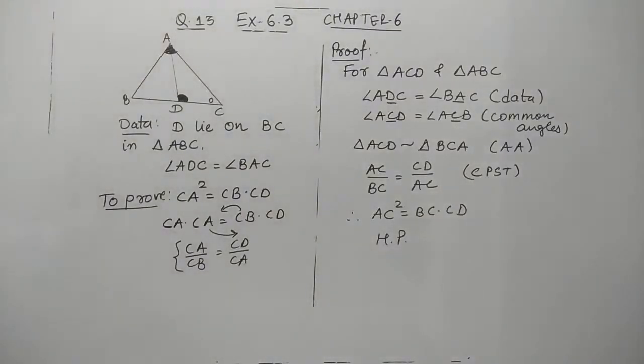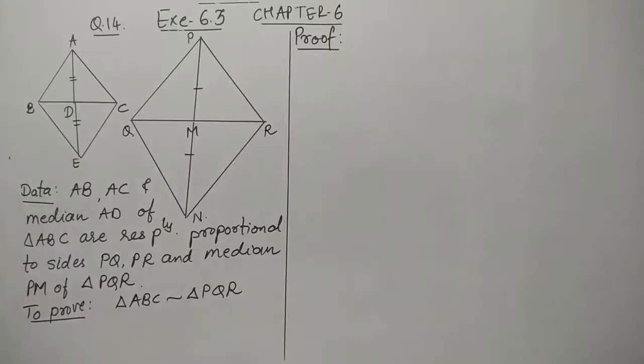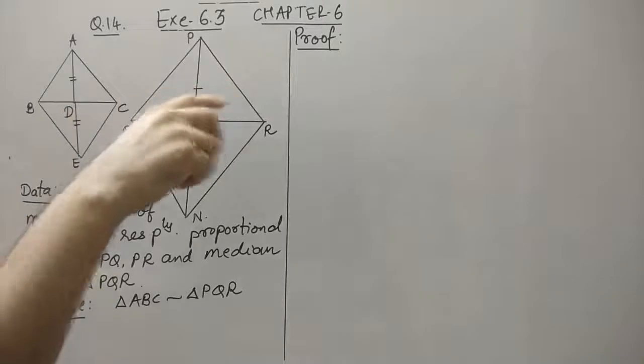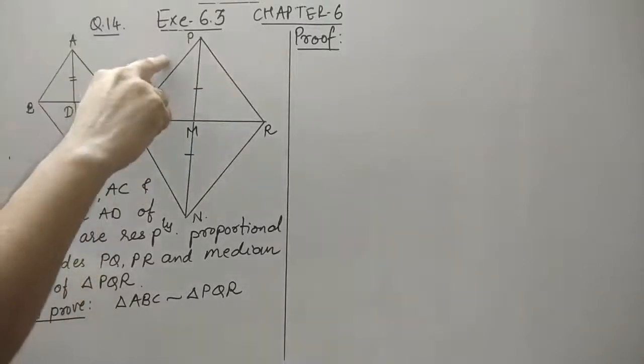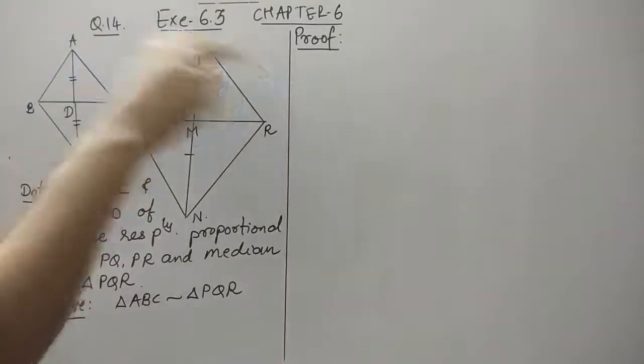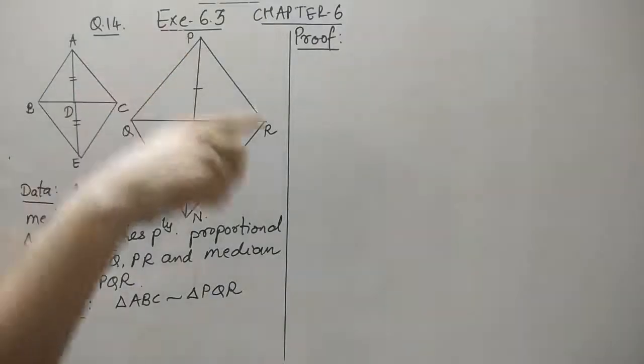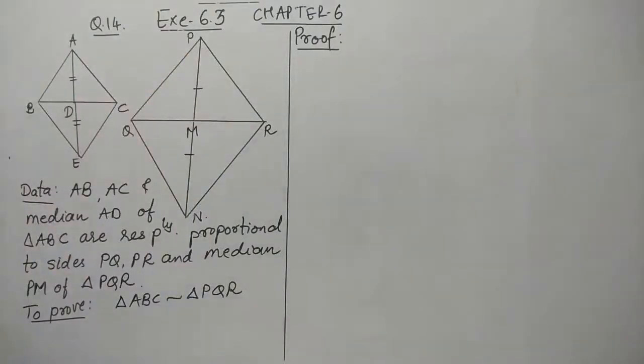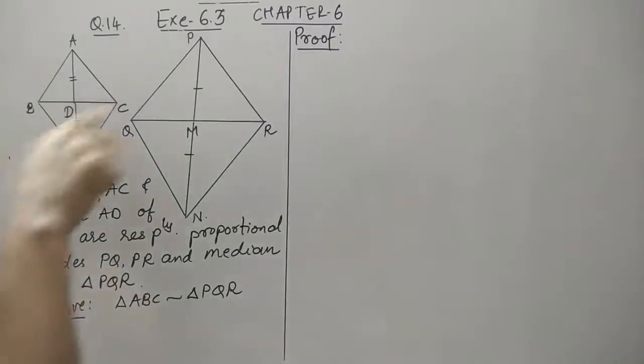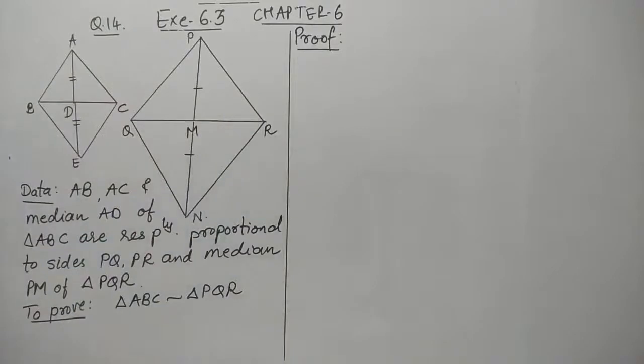question is quite easy. Let's start with the 14 number question, which is one of the most important question of this exercise. As it is mentioned in the question, for triangle ABC and PQR, AB is proportional to PQ, AC is proportional to PR, and AD, which is the median, is proportional to PM, as it is given in the question. We have to show that ABC is similar to PQR. So you might be worried, or you have the questions that why the diagram should be like this. That I'll explain in the proof.